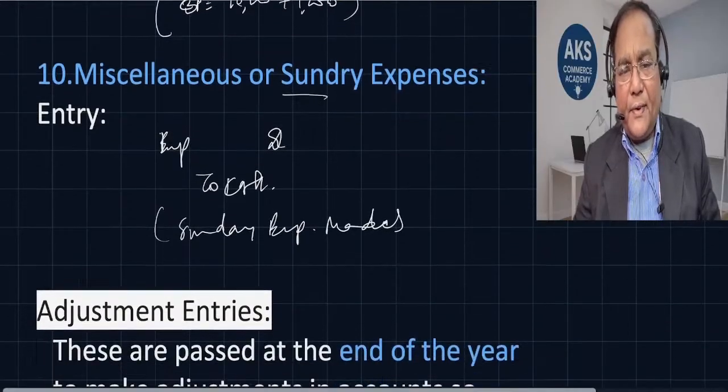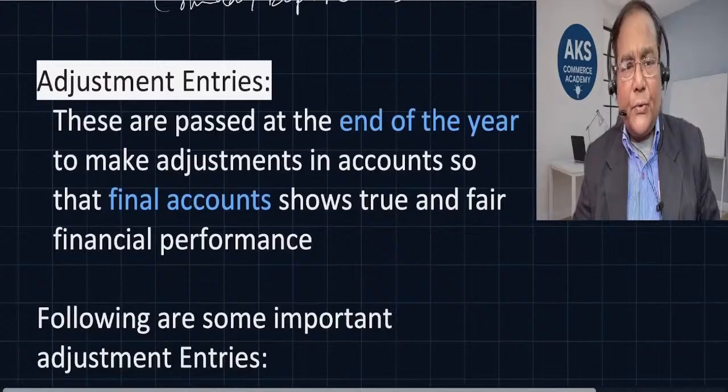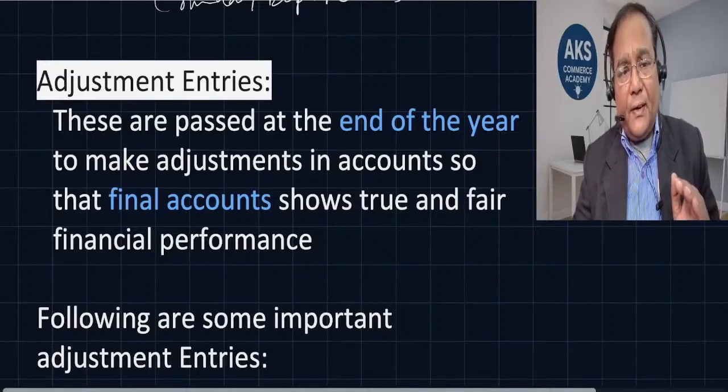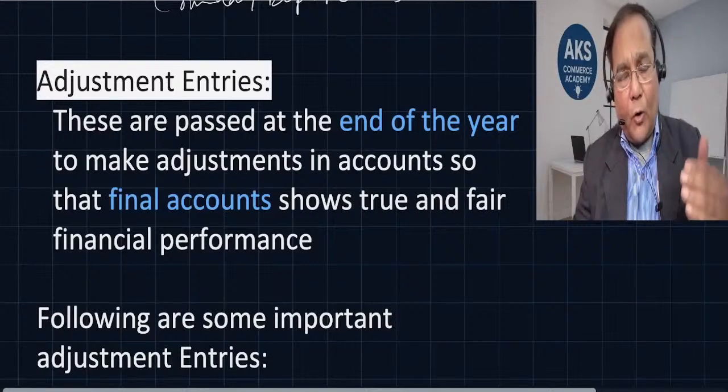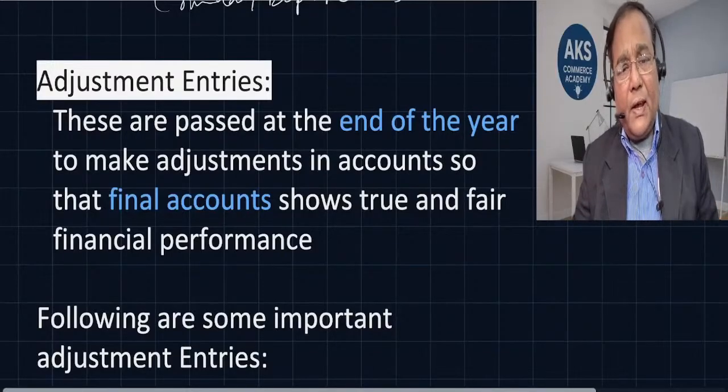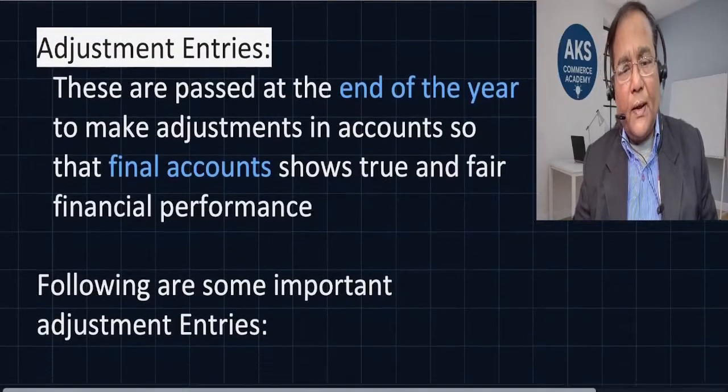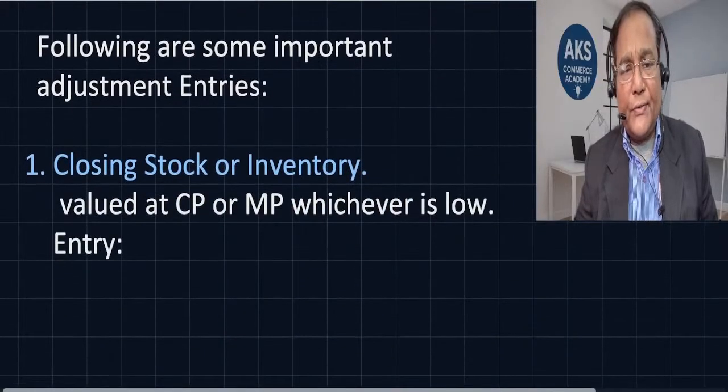Now adjustment entries. What are these adjustment entries? These adjustment entries are made at the end of every year. It is very important to understand that after having prepared the trial balance, in the course of preparation of the trading account, profit and loss account and balance sheet, we came to know certain adjustments which were missed during the year. So what are they? The important adjustment: closing stock or inventory.